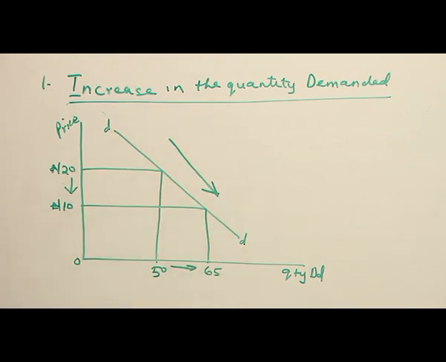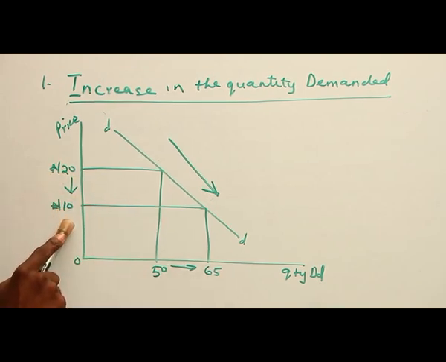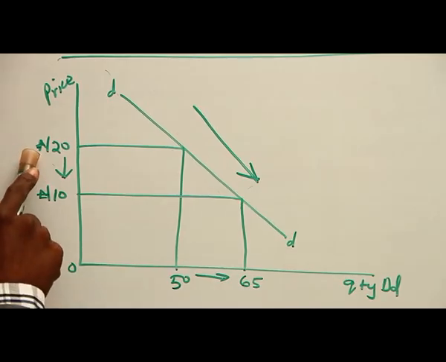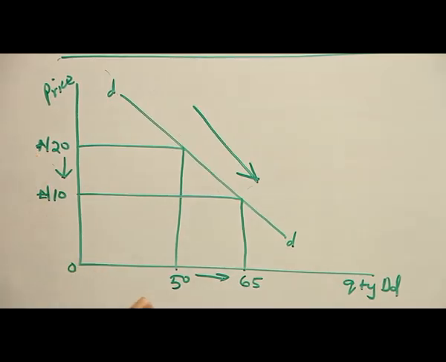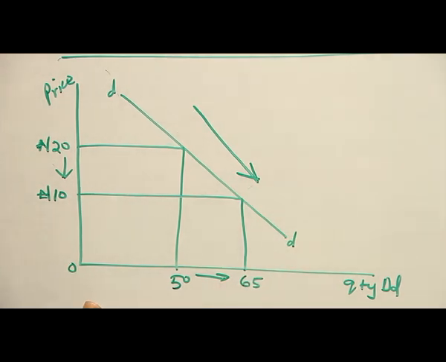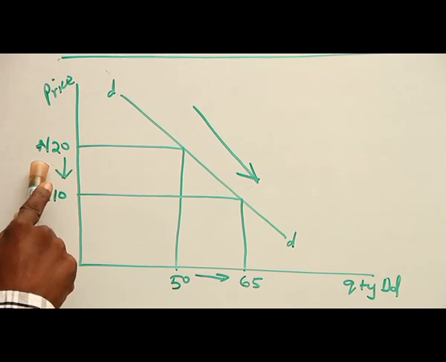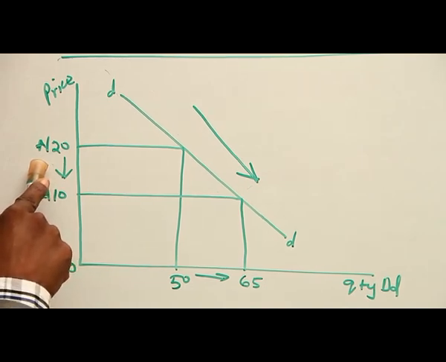So from the diagram, you observe that there is an increase in quantity demanded as a result of what? As a result of a fall in price from 20 naira to 10 naira. As the price decreases from 20 to 10 naira, quantity demanded increases from 50 to 65. Demand curve indicates a downward sloping. So therefore, there is an increase in quantity demanded as a result of a decrease in price, while other factors affecting demand are not in operation here. That is, they are constant.